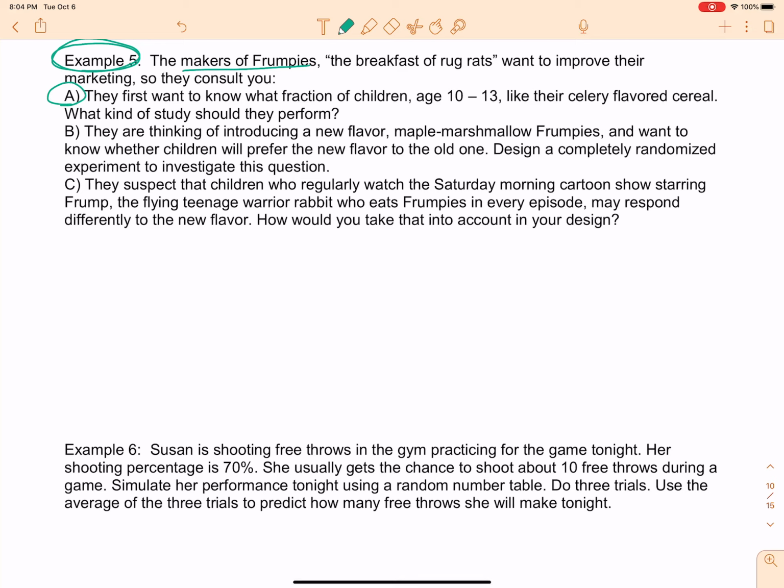They first want to know what fraction of children ages 10 to 13 like their celery flavored cereal. I can't imagine that any of them would, but that's beside the point. So what kind of study should they perform? Well, if we just want to know how many of the kids eating the celery flavored cereal like it, we could do something really easy. We could just have an observational study.